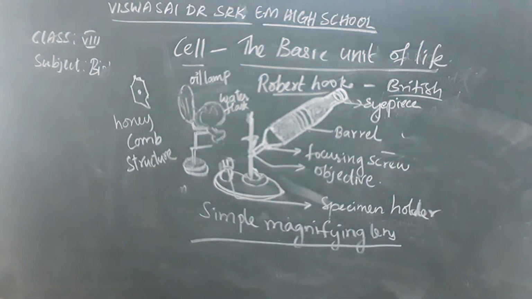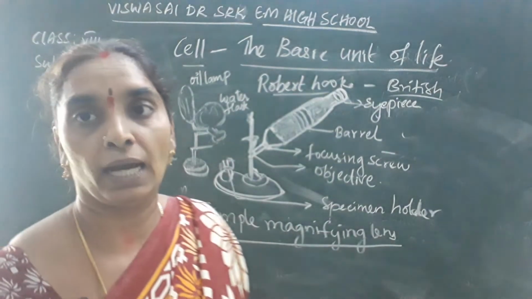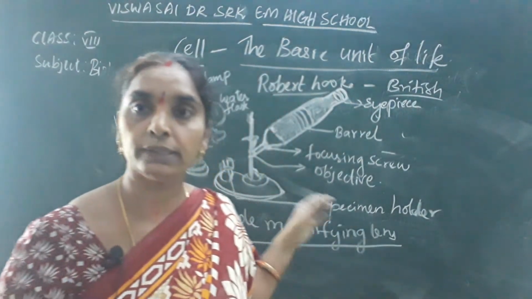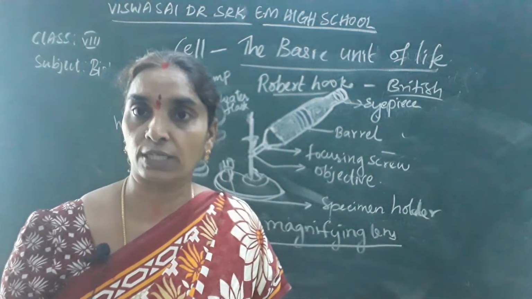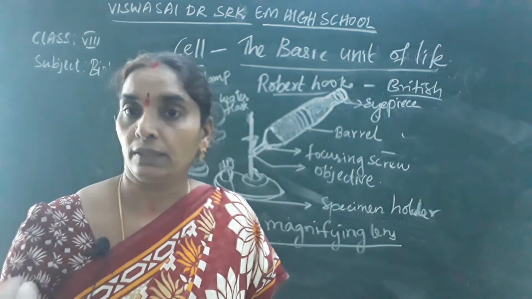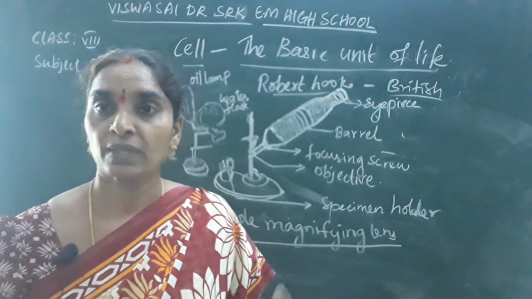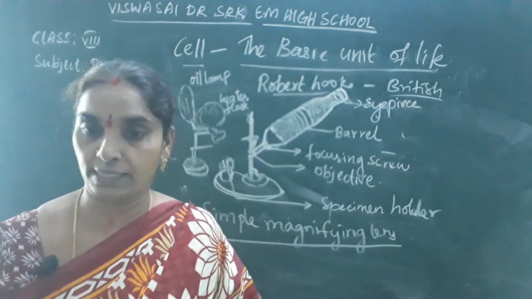Okay, children? Hope you have understood this. In tomorrow's class, I'll again tell you about the cell, microscope, structure of the cell, and continue with the animal cell and plant cell.